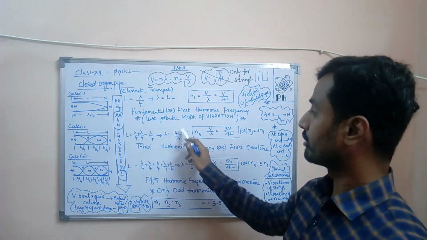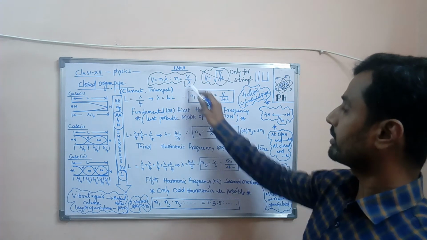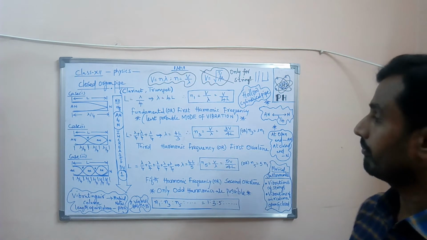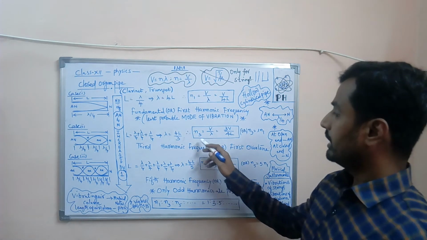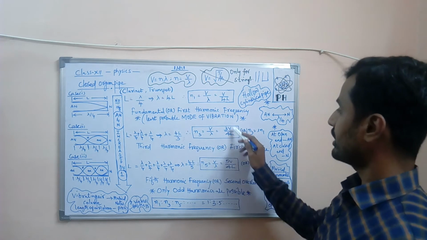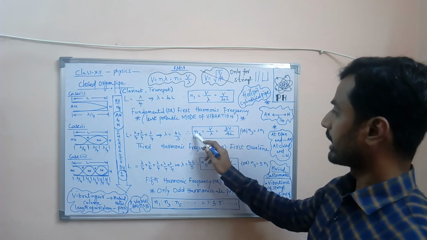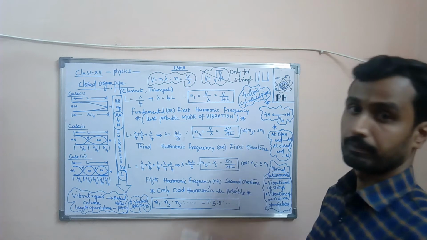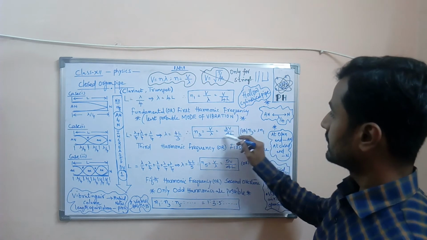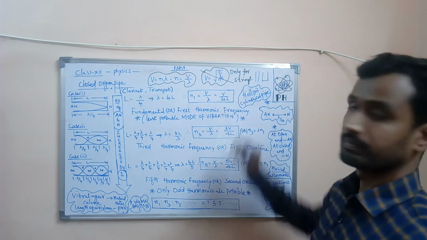That implies lambda is equal to 4L by 3. Substituting the lambda value in n is equal to V by lambda, we get n is equal to 3V by 4L. Here N3 is equal to 3V by 4L. Observe keenly that N3 is equal to 3 times N1.